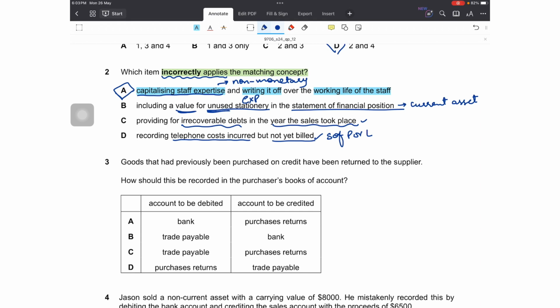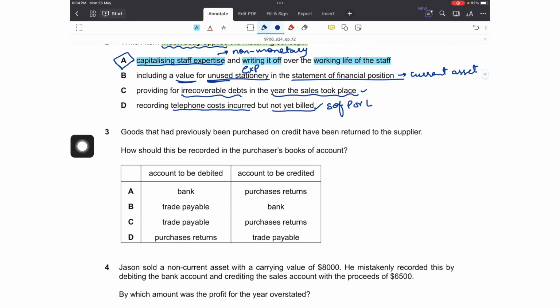In case of non-current assets, we know its cost. The cost is a fact. That is what we are paying against the purchase of non-current assets. So that is how we write it off. We write off the depreciation every year to record an expense against the use of the non-current asset, and that is how we distribute its cost. But that cost is already known to us, right? That is the purchase price of the non-current asset. But how do we arrive at the monetary value of your staff expertise? This is very subjective. So such application is not permissible under matching concept or any other concept. So this is an incorrect application of matching concept.